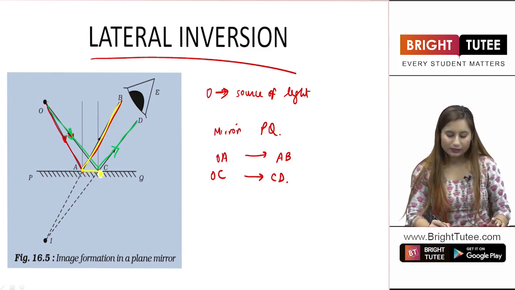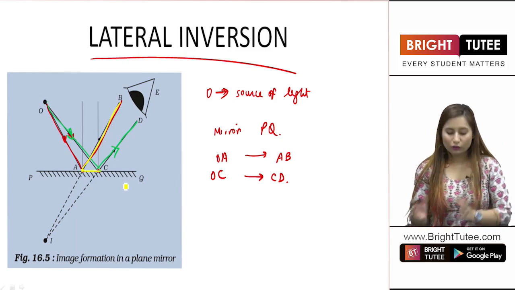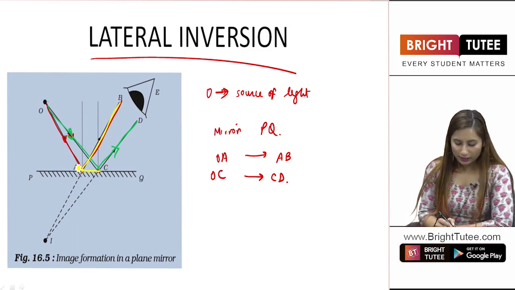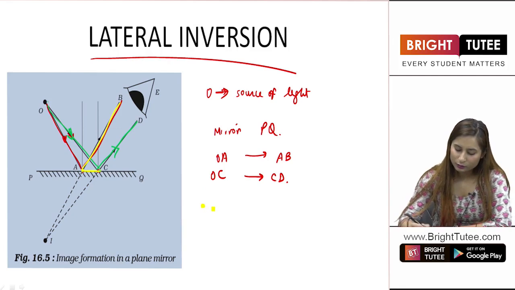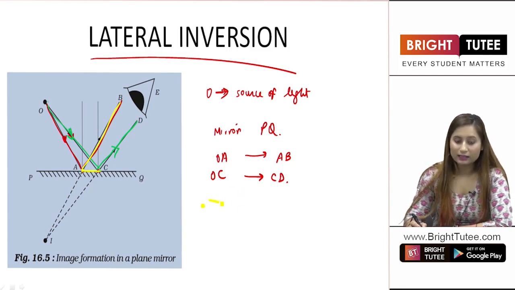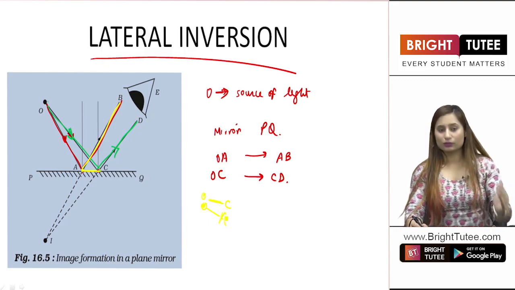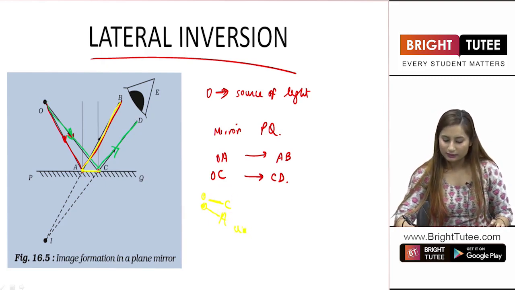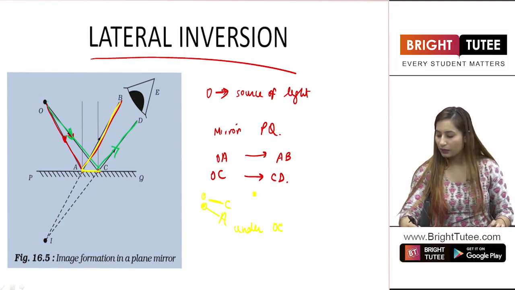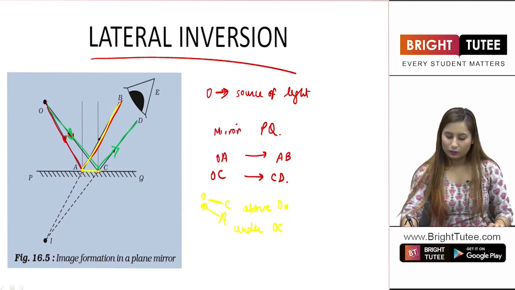This is the area where the rays are falling on the mirror. Now, for OA, you have to look at the object first of all. This is the ray OC and this is the ray OA. You can see that OA is under OC, right? OA is under OC while OC is above OA.